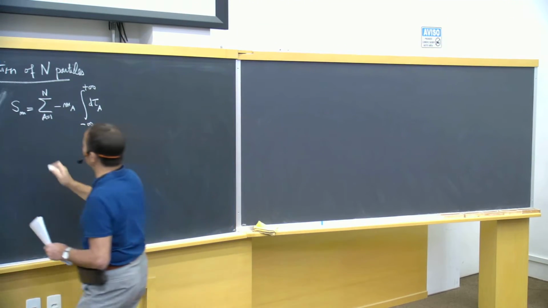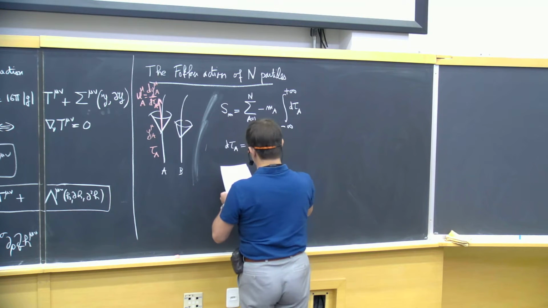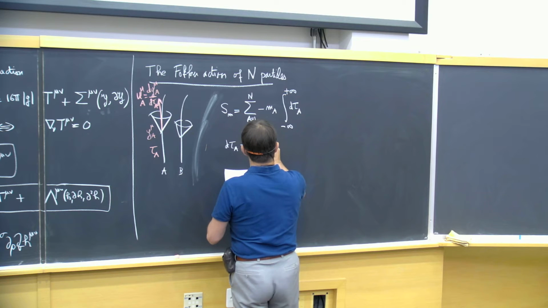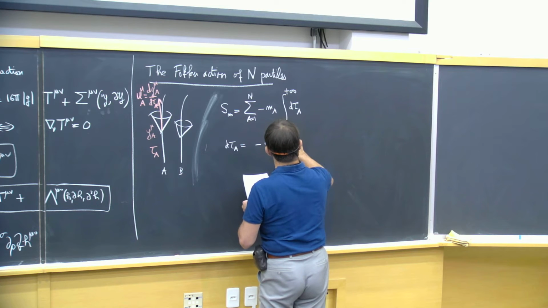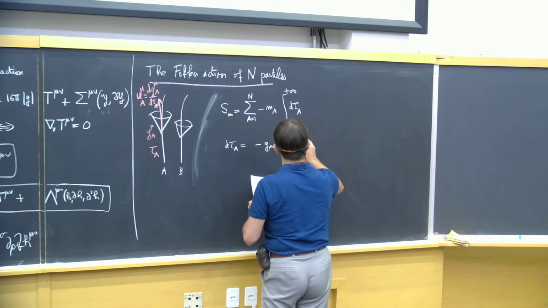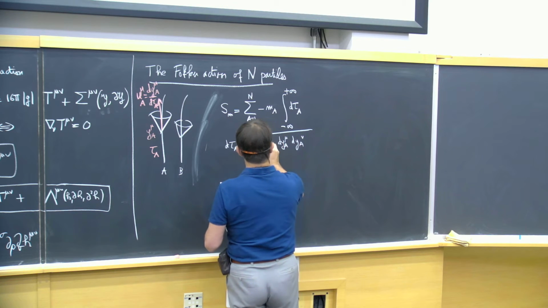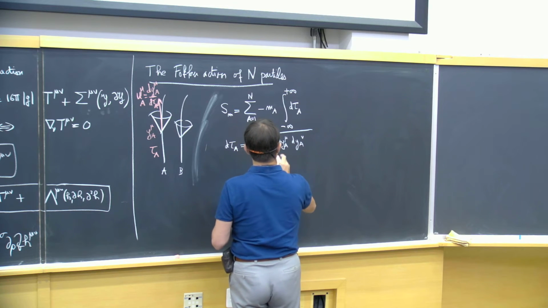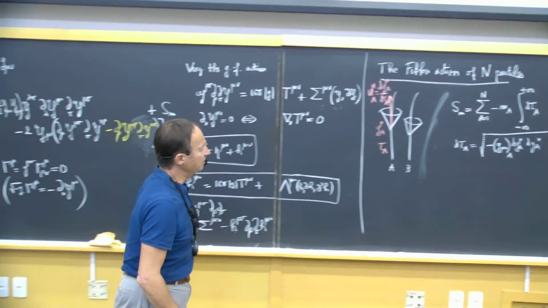And the proper time of the particles is given by minus g_mu nu(y_A) dy_A^mu dy_A^nu, where the metric is evaluated at the location of the particle A.